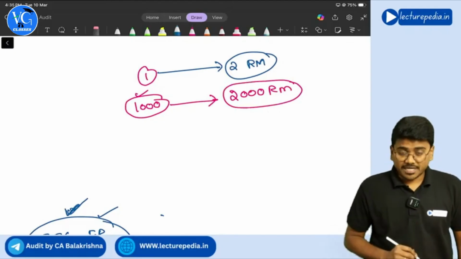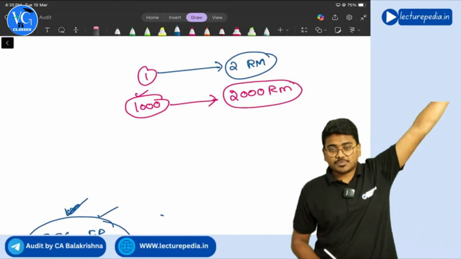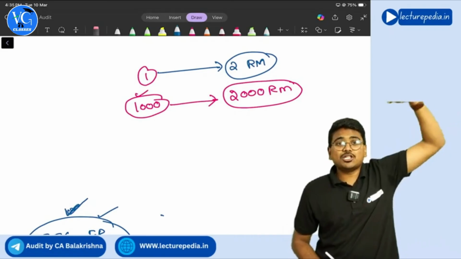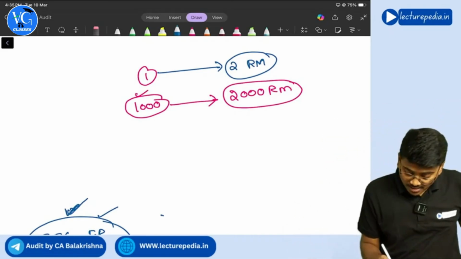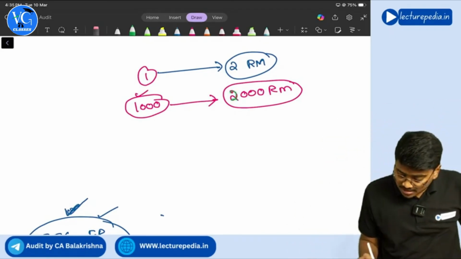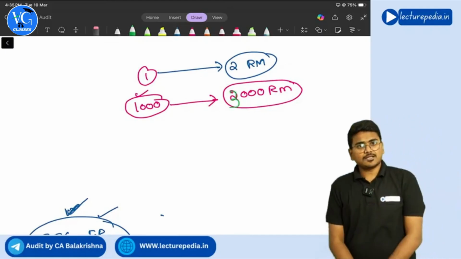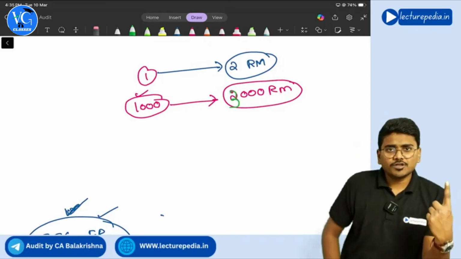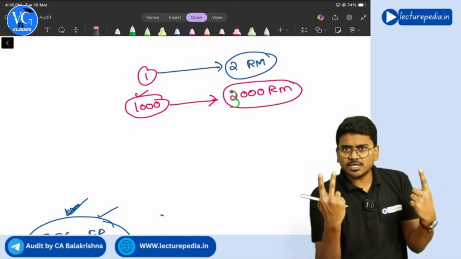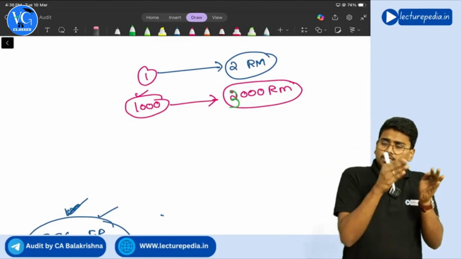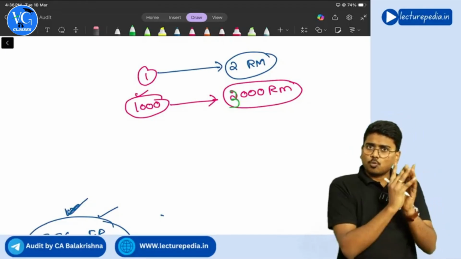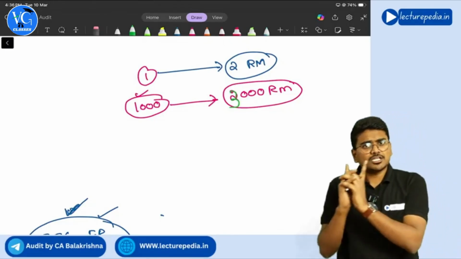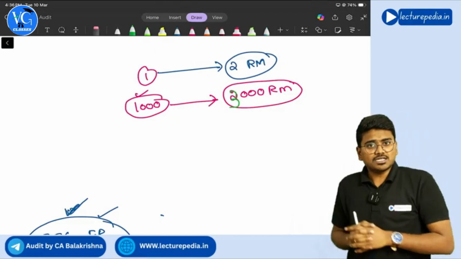Now, management in the books of accounts is showing value of consumption for 3000 units of raw material. Generally, 1 unit of finished good consumes 2 units of raw material. But in the books of accounts, for 1 unit of finished goods, management is showing 3 units of raw material.